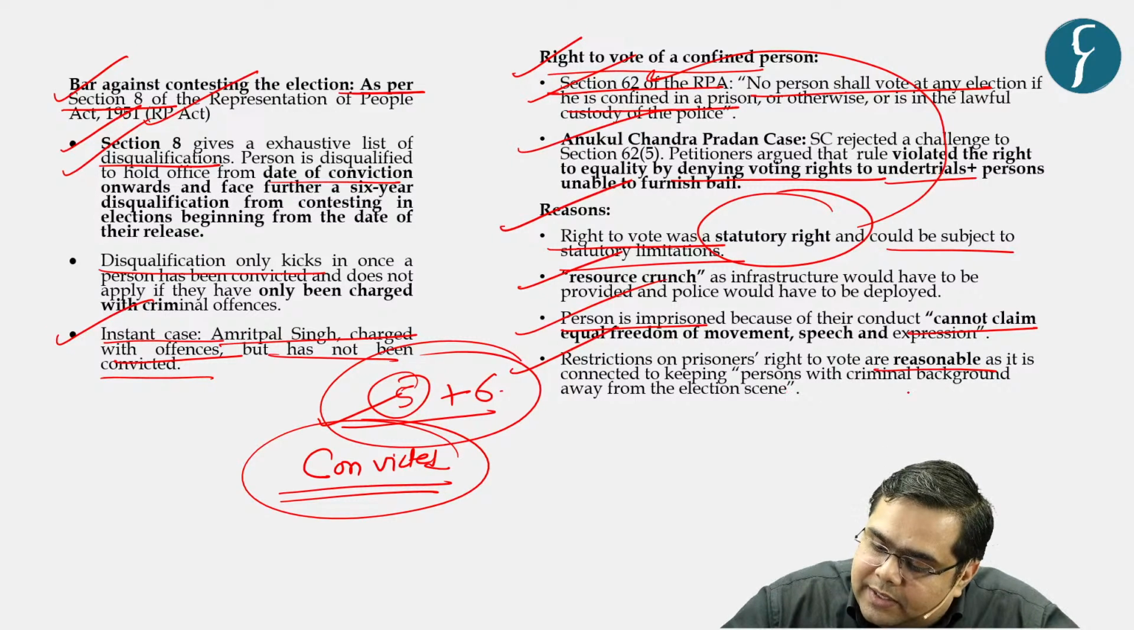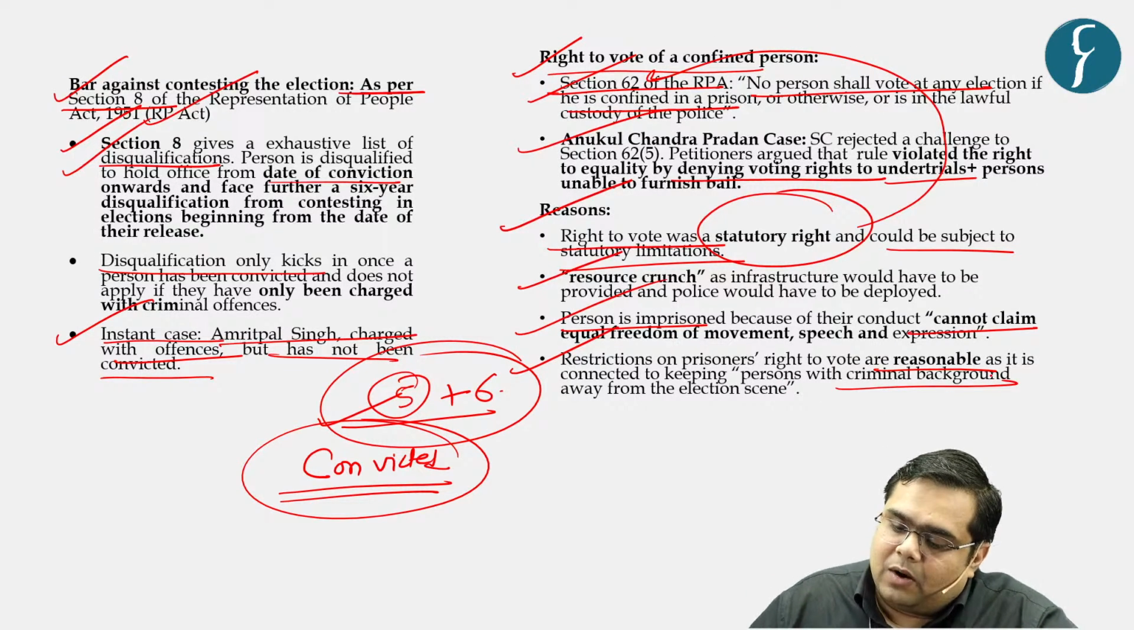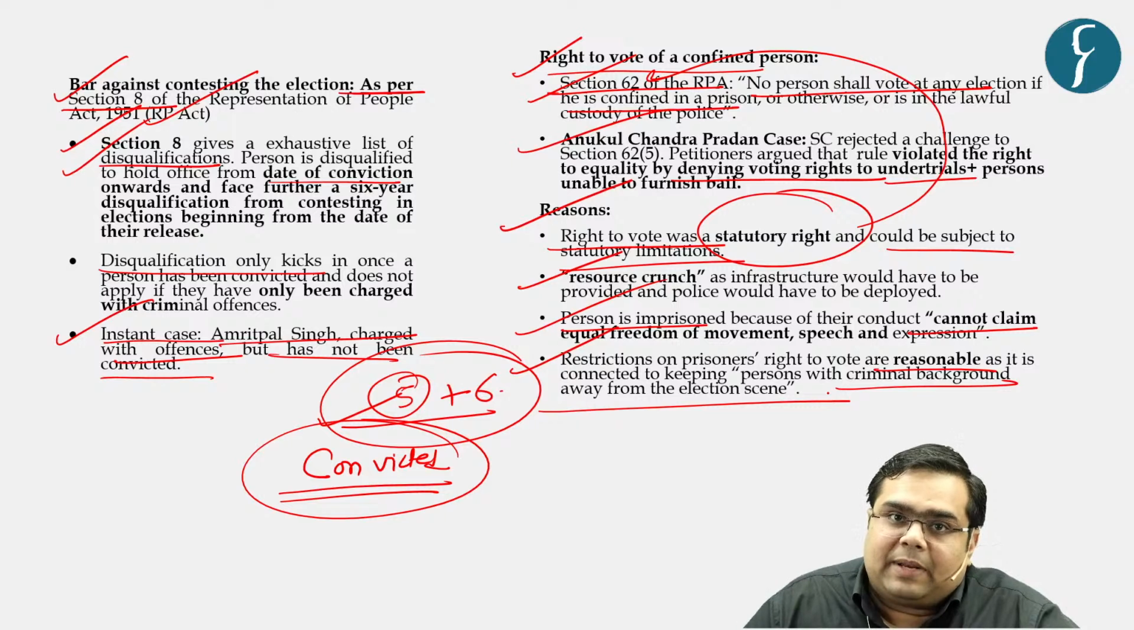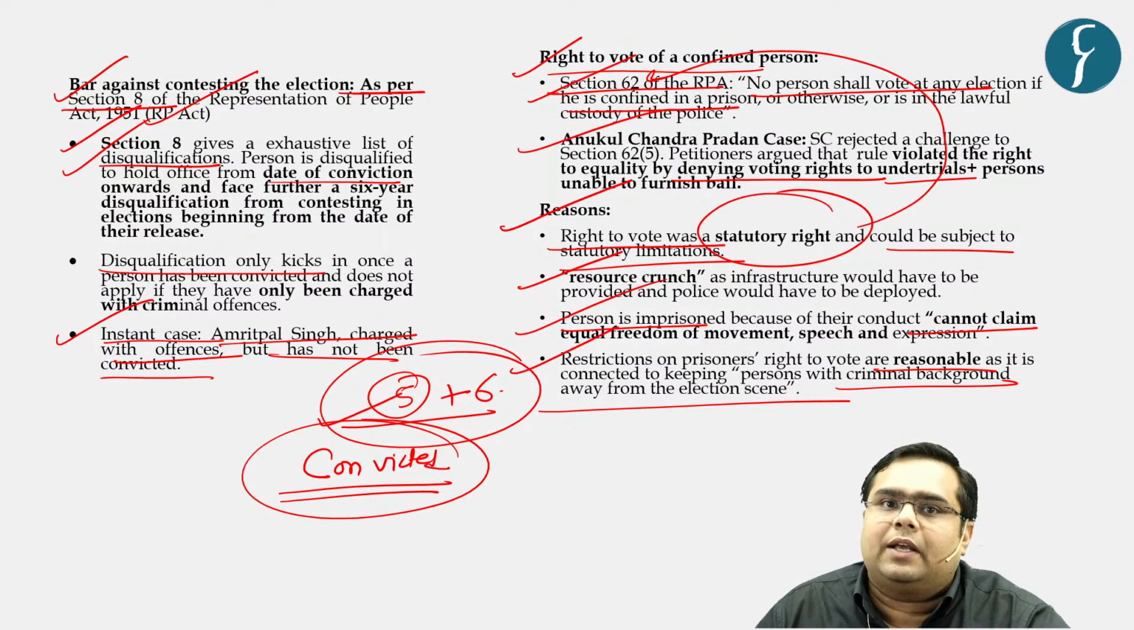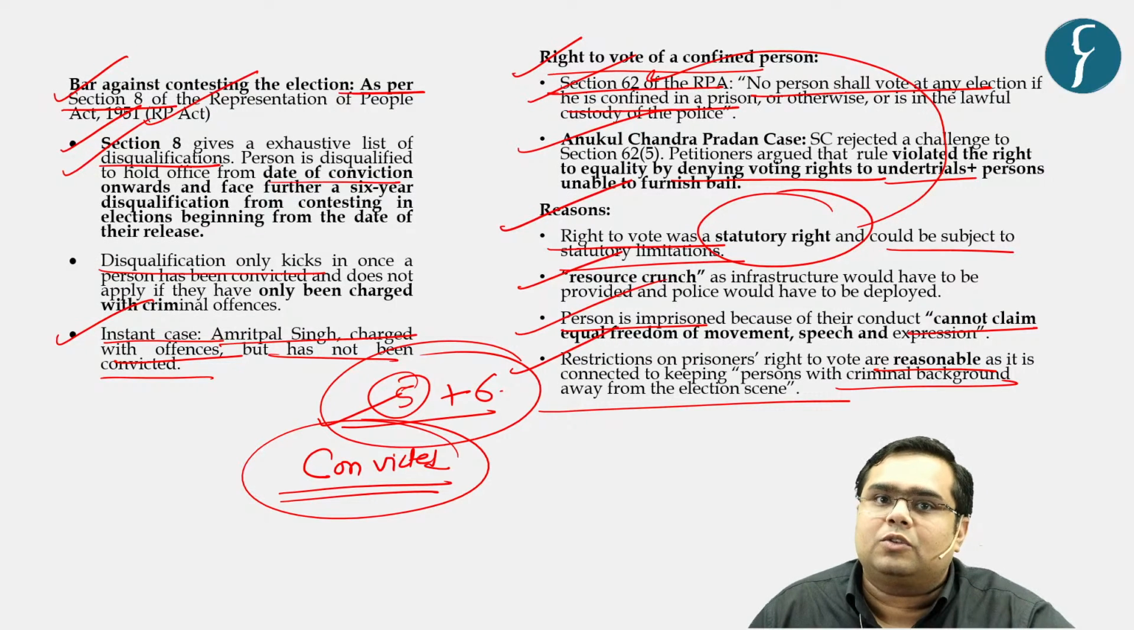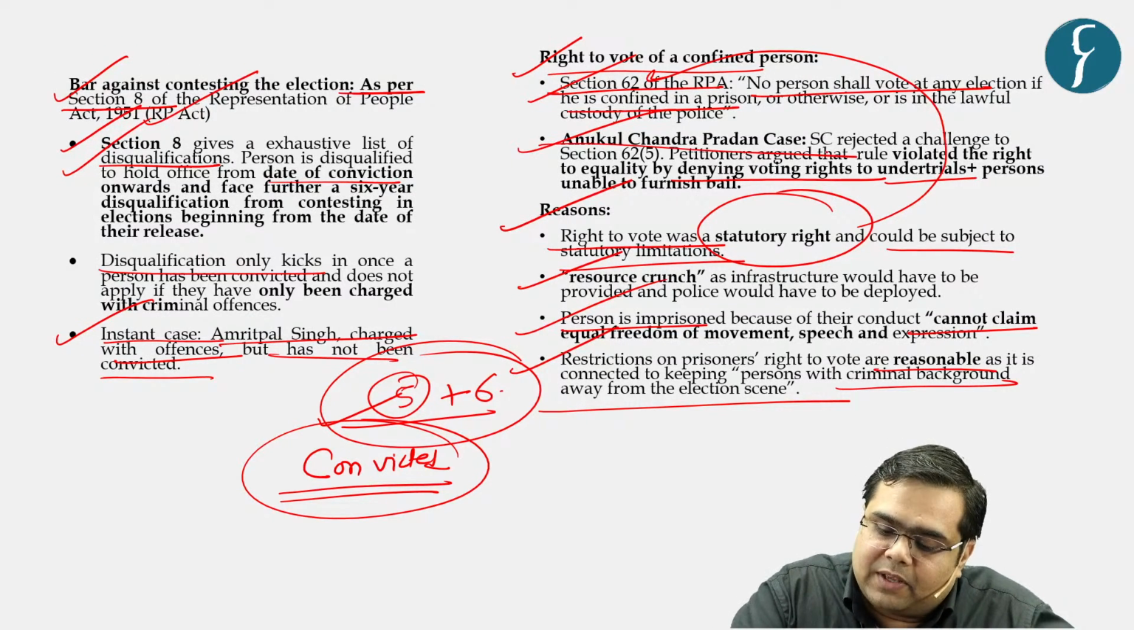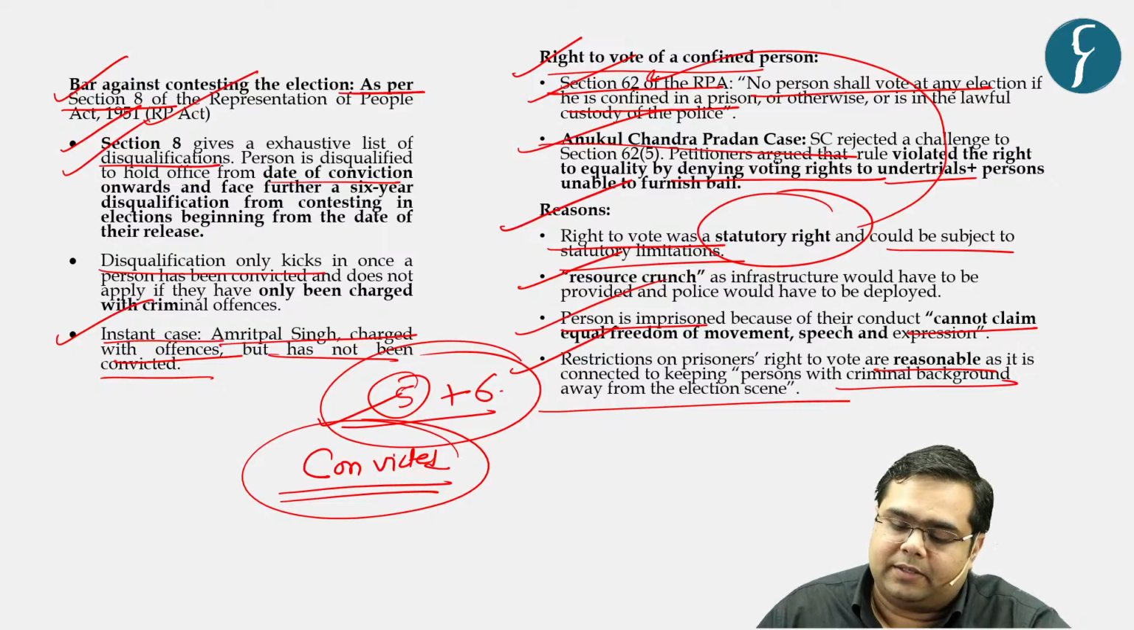So again, they said that personnel with criminal background need to be kept away from the election scene to ensure the integrity of the election. So that was the logic given by the Supreme Court in this particular case. The name of the case is the Anukul Chandra Pradhan case, right?